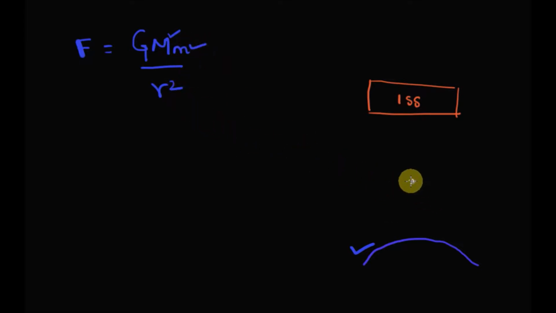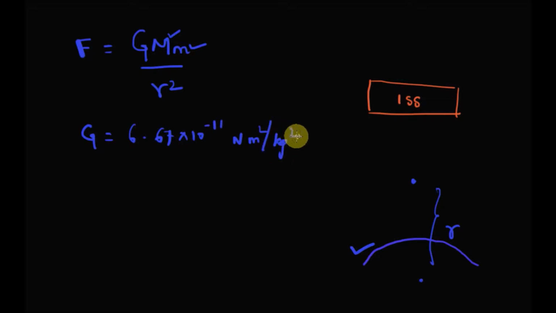r is the distance of this body from the center of the earth. So this distance is r, and G is called the universal gravitation constant, and the value of G is 6.67 into 10 to the power minus 11 Newton meter square by kg square.